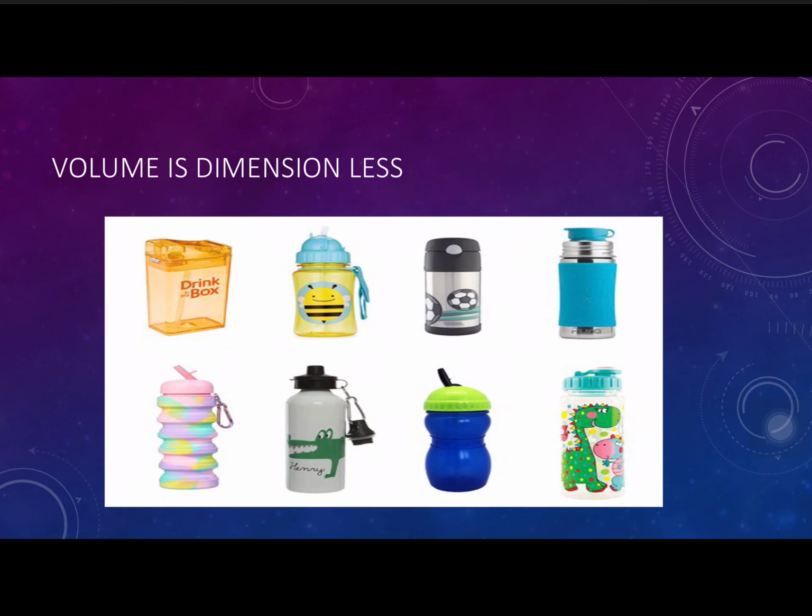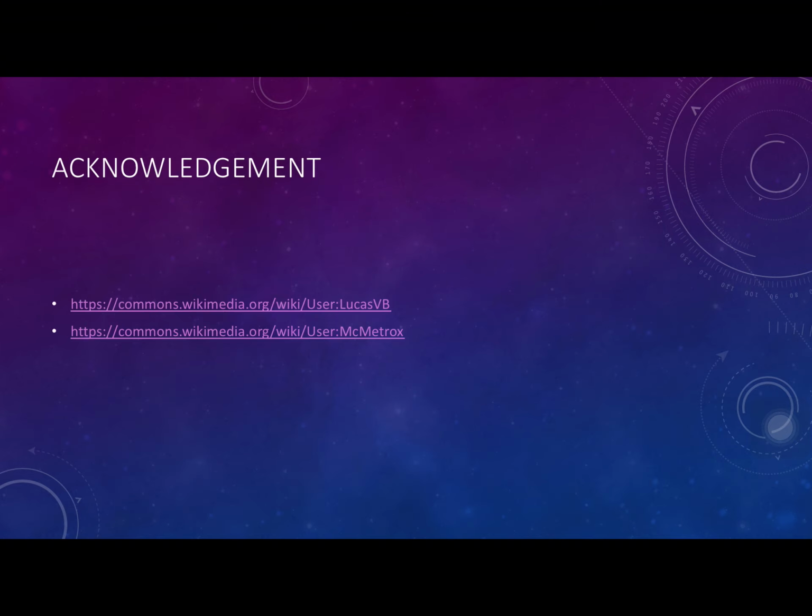So 1 liter means that whatever bottle you put it in, the water shape may change, but the volume is 1 liter only. That means volume doesn't have direction, so it is a scalar quantity. Got the point?